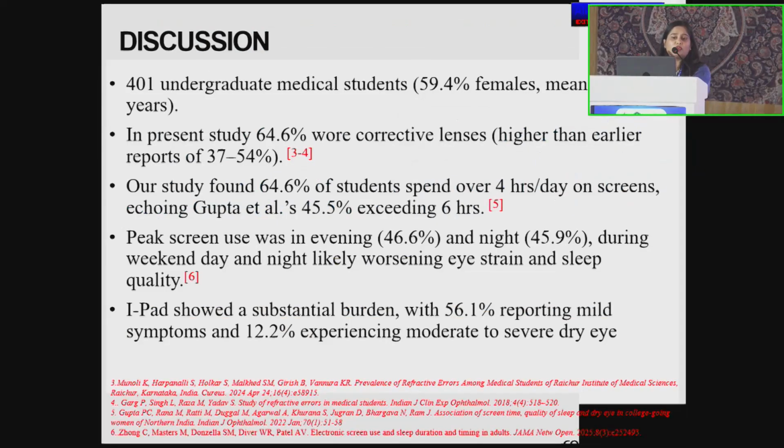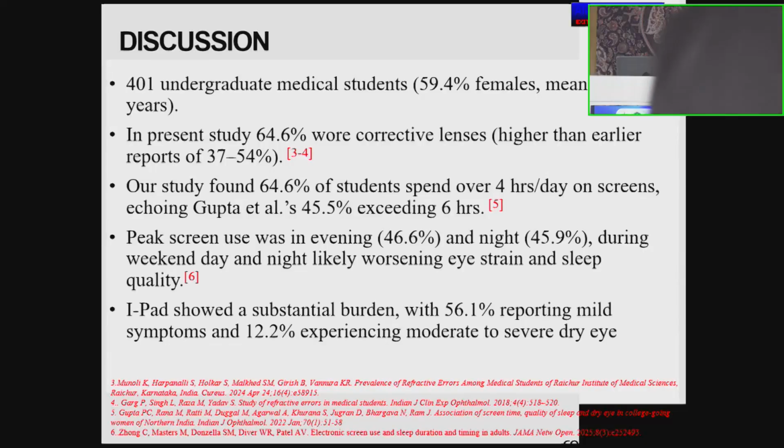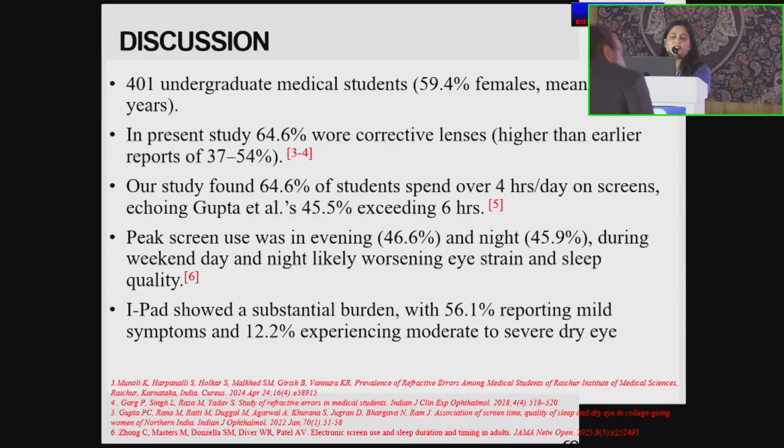To discuss, there were 401 undergraduate medical students, with females 59.4% and a mean age of 21 to 23 years. In the present study, 64.6% wore corrective lenses, which was higher than the earlier reported 37 to 54%. Our study found 64.6% of the students spent more than 4 hours on the screen, echoing Gupta et al., which was 45.5%, exceeding 6 hours. The peak screen usage was in the evening and the night during the weekdays and nights, likely worsening eye strain and sleep quality, which has been noted earlier.